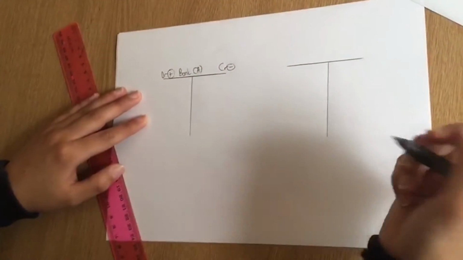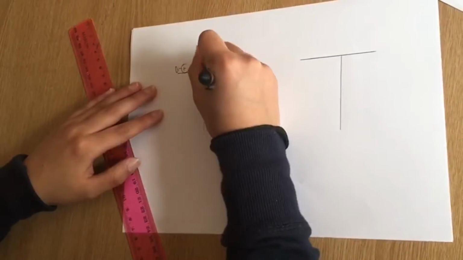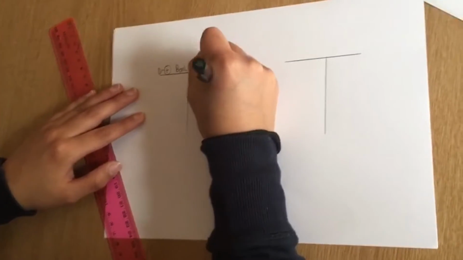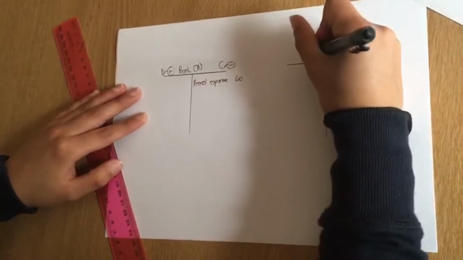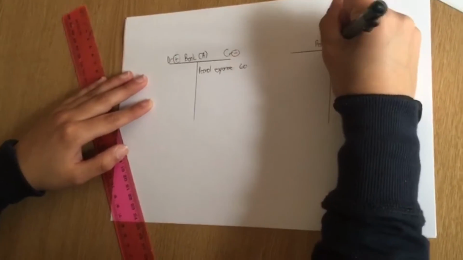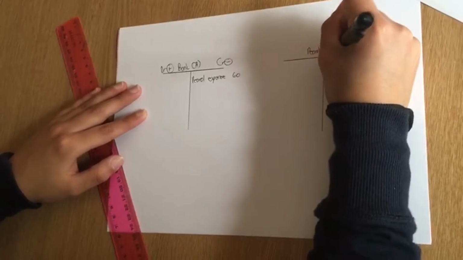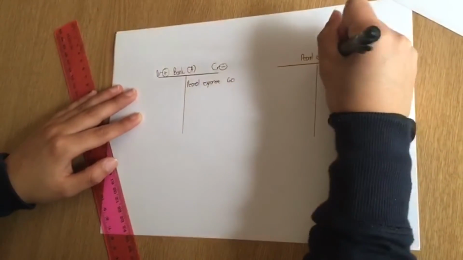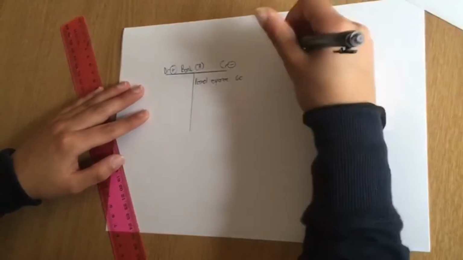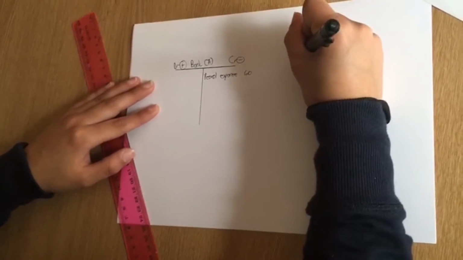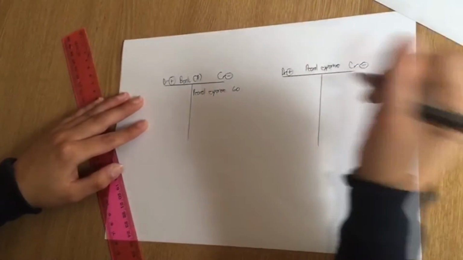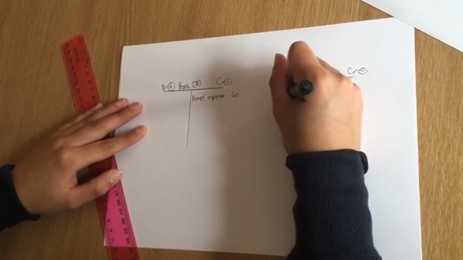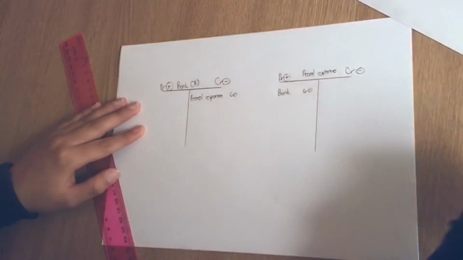So you paid it, therefore your bank is decreasing, then you'll write petrol expense of 60 Rand. And for your petrol expense, again it's an expense, so it falls under the DEAD, and therefore your debit increases and your credit decreases, and you paid with cash, 60 Rand. And there we have it.